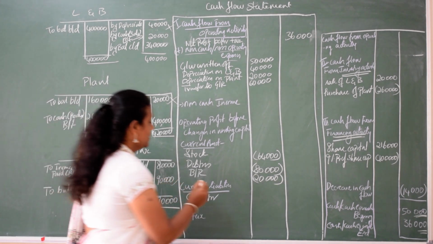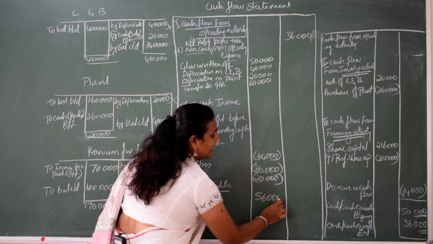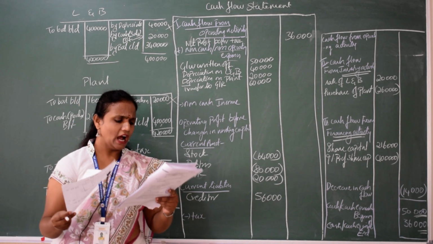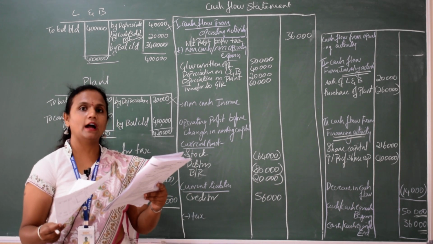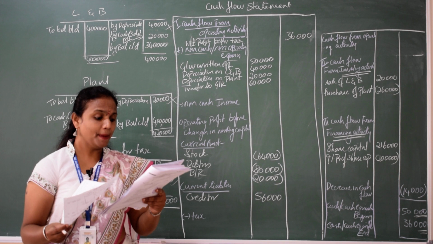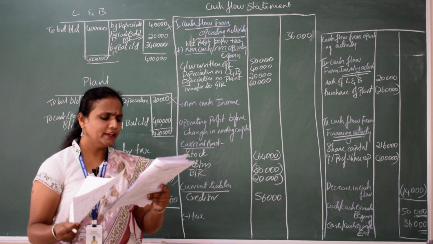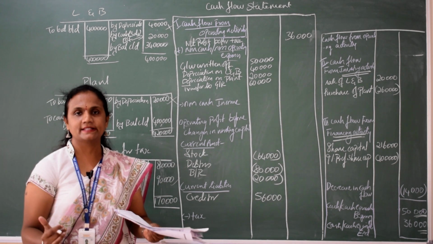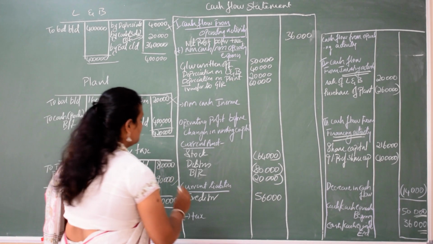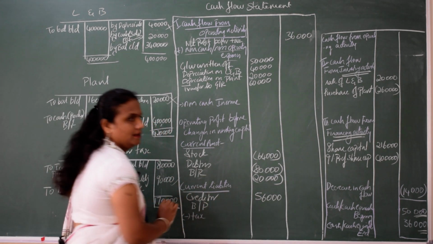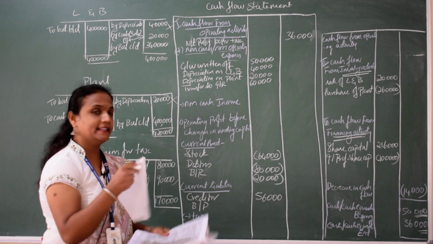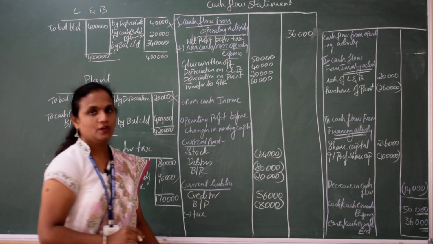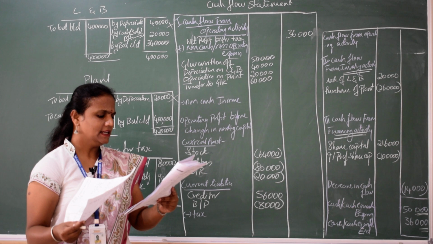Creditor is increased by 56,000. Next, after creditor, the next item you have is bills payable. Bills payable is also current liability. What is happening with it? Current liability is decreasing. When liability decreases, cash also decreases. So, bills payable decreased by how much? It is decreased by 8,000. So cash also decreases by 8,000.